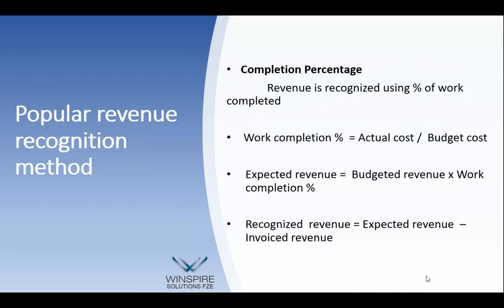Yeah, can you go to the next slide? So it is done based on a completion percentage. Revenue is recognized using percentage of work complete. So work completion percentage is equal to actual cost by budgeted cost, and expected revenue is the budgeted revenue into work completion as per the previous line.